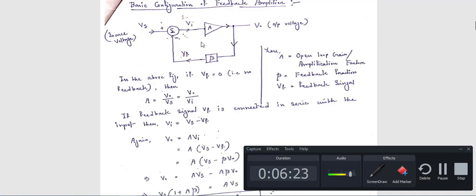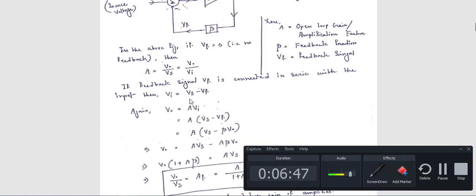In the first case, when this feedback path is missing, Vi is obviously equal to Vs. Now if this feedback path is present, then Vi is equal to this value plus this value. Now this value is negative through the feedback path. That means you can write Vi is equal to Vs minus Vf.